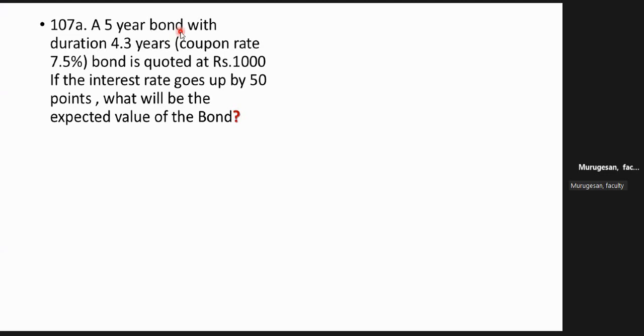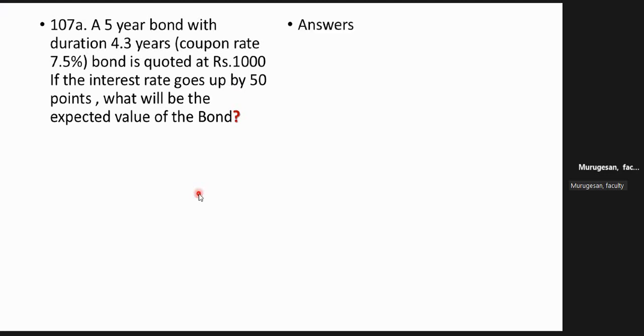Okay, madam? So to measure the loss, there is another formula. You see the question. The duration is 4.3. The coupon rate is 7.5. It is quoted at 1,000. Now, if the interest rate goes up by 50 points, instead of 7.5, it goes up. What will be the expected value of the bond? Now, the rate of interest going up, the bond price will come down. How much will it come down? What percentage will come down? From 1,000, will it be more than 1,000 or less than 1,000? That is the question they are asking. Understood, friends? This is the question.